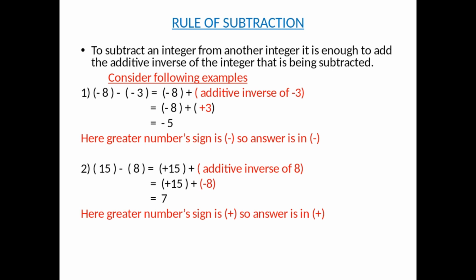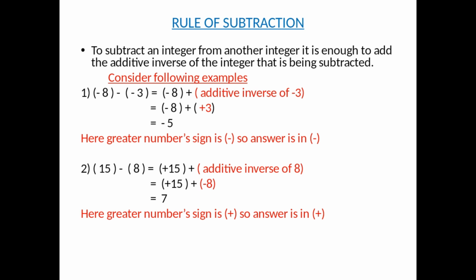Now let us understand the second example. In the second example, first number is positive, that is 15, and second number is also positive, that is 8. So what we will do, in order to subtract them, 15 will be kept as it is, and that operation minus will be changed to plus, and we will take the additive inverse of 8. So additive inverse of plus 8 is minus 8.